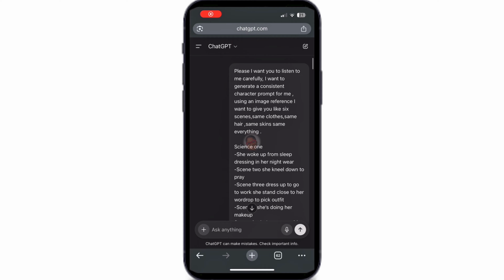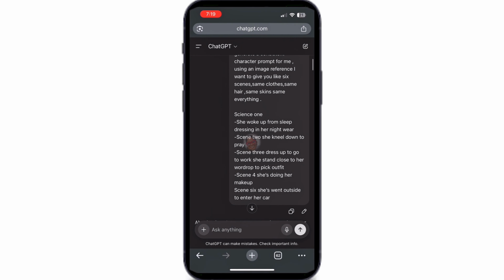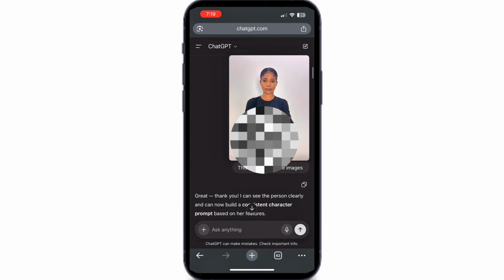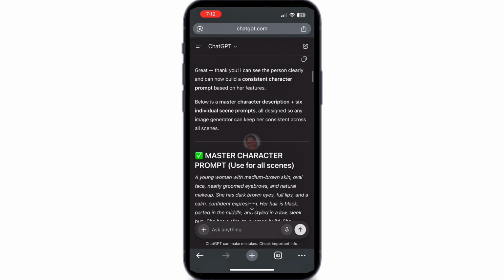The reason I used an image of myself is because my goal was to create a morning routine vlog that looks like me. If you are creating a vlog of yourself, you should also upload your own image. Then I described all the scenes. I wrote instructions for scene 1, scene 2, scene 3 up to scene 5 and more. ChatGPT asked me to upload my image. I clicked the plus icon, uploaded my reference image, and it generated everything I needed.